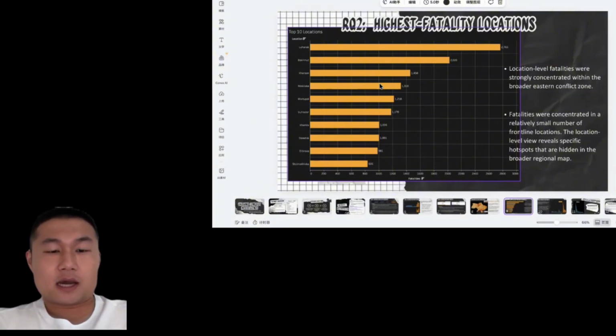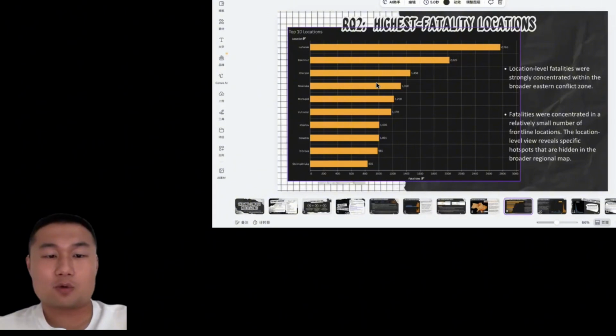They recorded particularly high fatality totals. This location level analysis is helpful because it can reveal conflict hotspots that may not be obvious when looking only at one region.